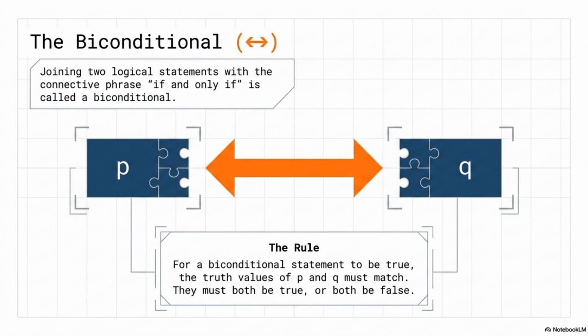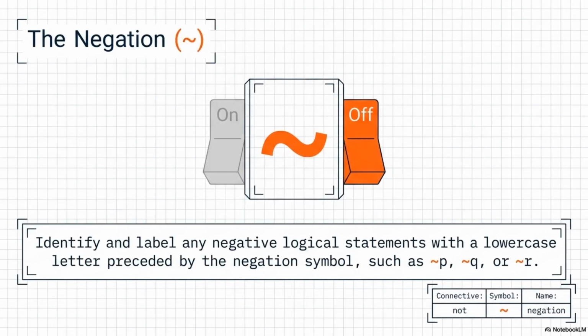And finally, the last piece of our toolkit is negation, which is simply the word not. The symbol is a tilde, that little squiggly line. Negation is unique because it doesn't join two statements together. It just sits in front of a single statement and flips its truth value. If a statement is true, negation makes it false.